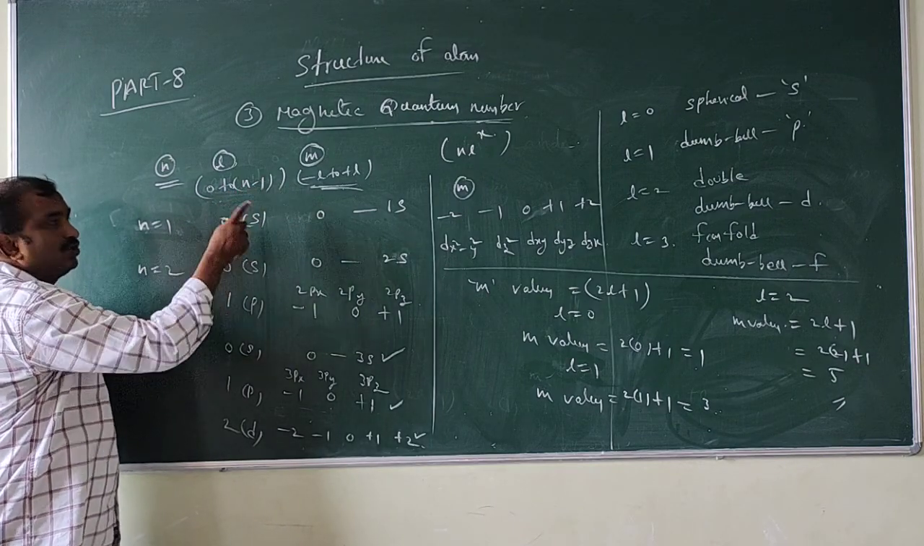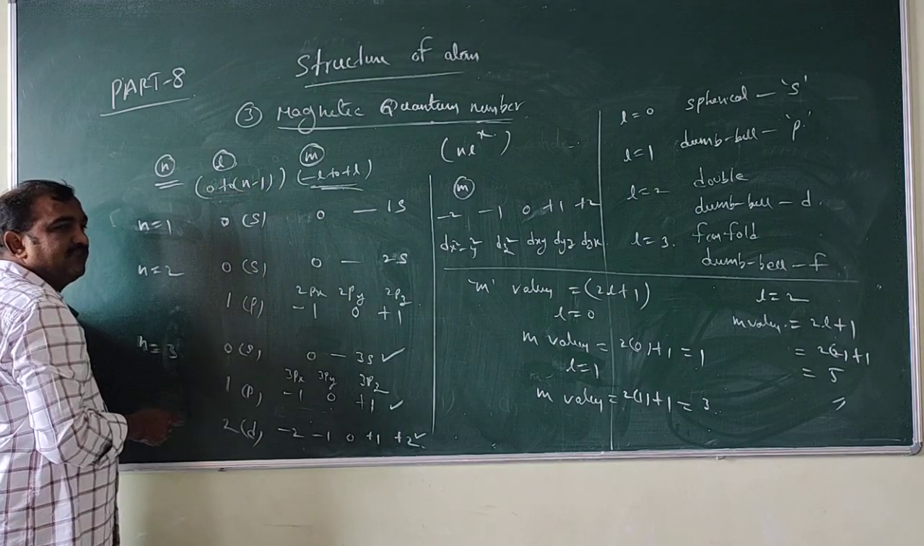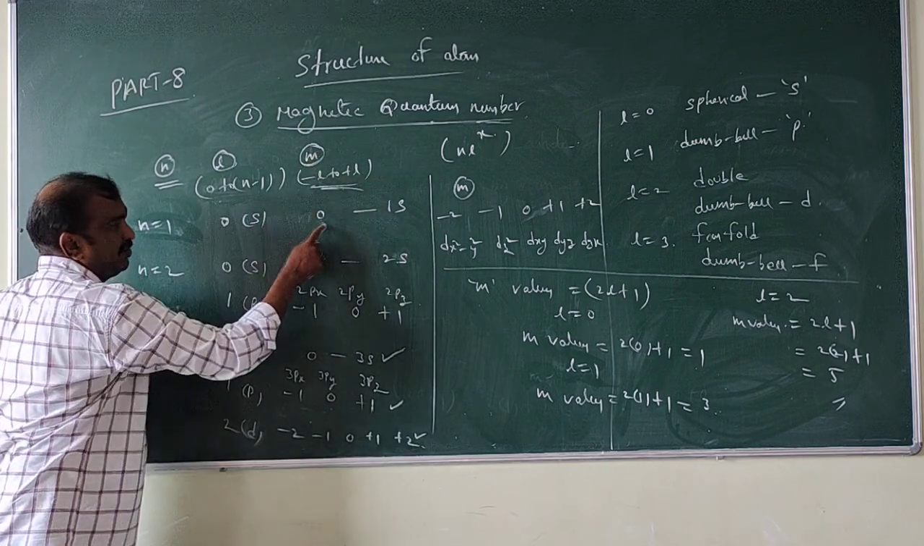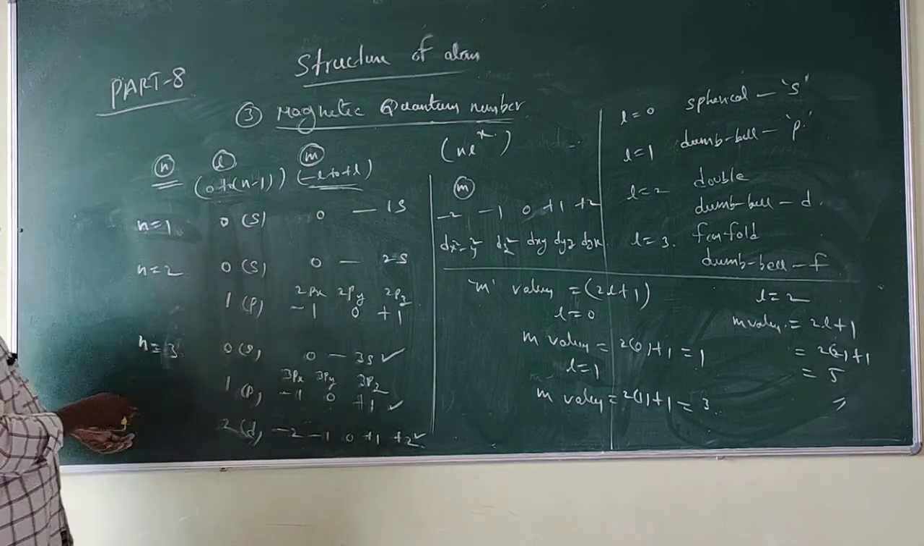1 minus 1, that is 0. 0 to 0 means 0 will come. So minus 0 to plus 0, m value is 0. Only 1 will come. Like this, look at here.